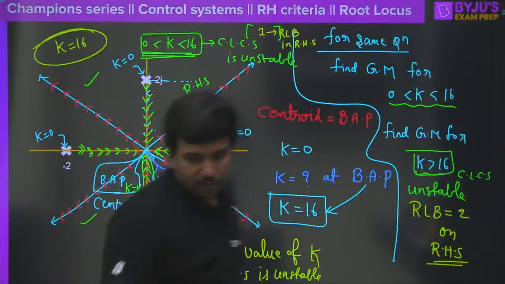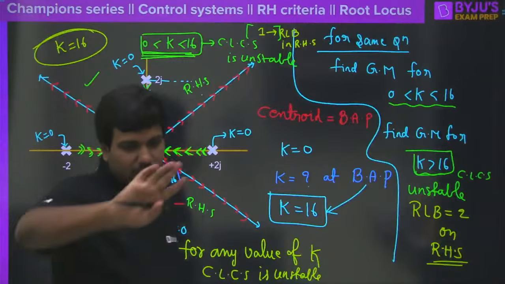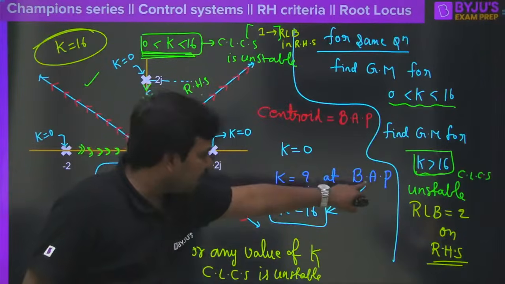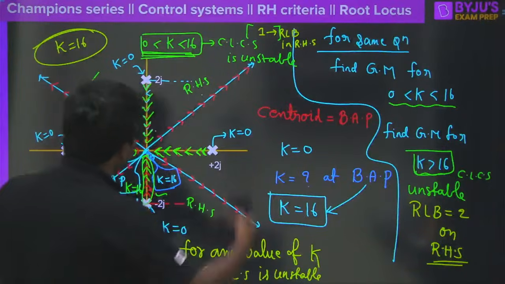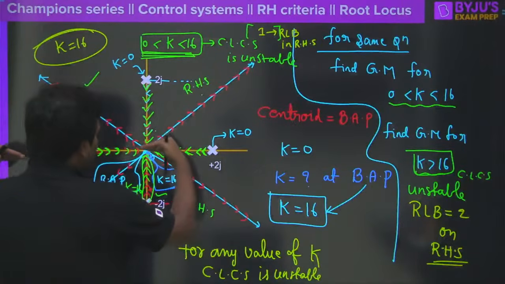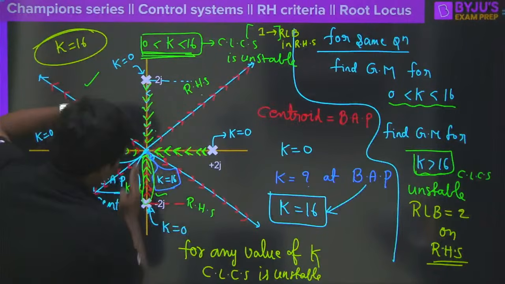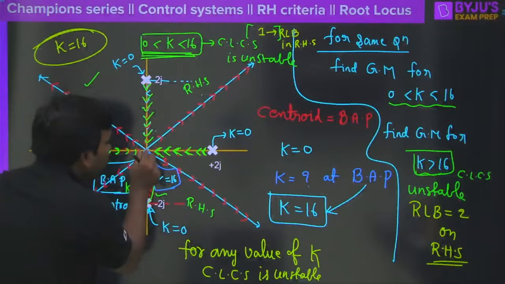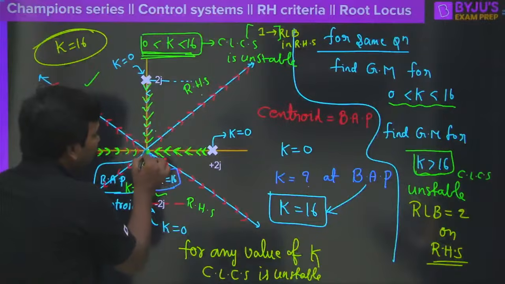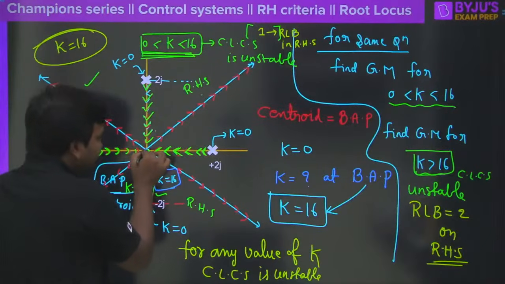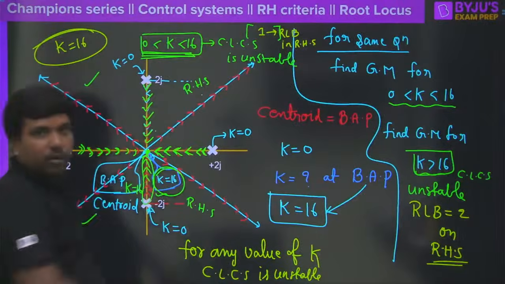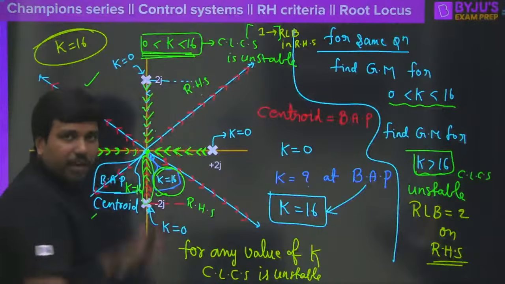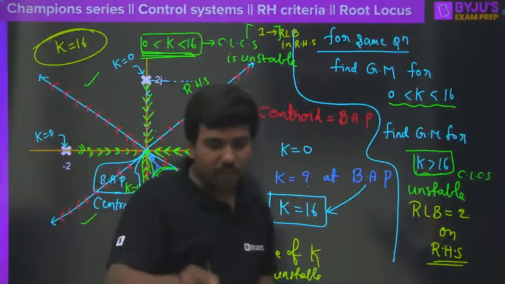That is actually very good, right? The system here will not become stable anywhere. I just calculated at the breakaway point, K is equal to 16. At that point, this root locus branch came here, this came here, this came here, and this came here. All 4 branches are meeting together, correct? That means there are 4 roots of the characteristic equation exactly at the same location when K is equal to 16, at S is equal to 0. Roots are equal. Very good, Arvind.